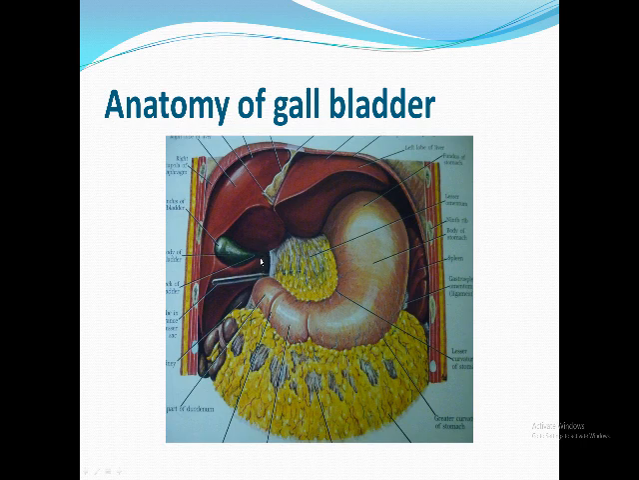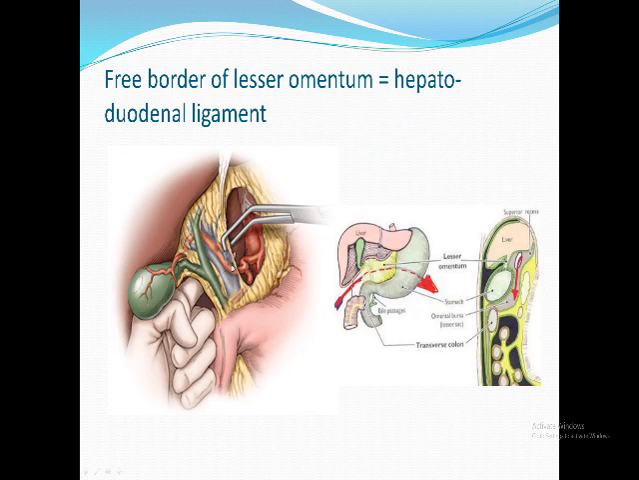This free border contains very important structures. Behind this free border there is an opening, called the foramen of Winslow, which is the connection between the lesser sac and the rest of the peritoneal cavity. We're going to see a close view of this free border. In this free border, you have to see three important structures: the hepatic artery, the portal vein, and the common bile duct. We apply this knowledge in hepatic trauma.